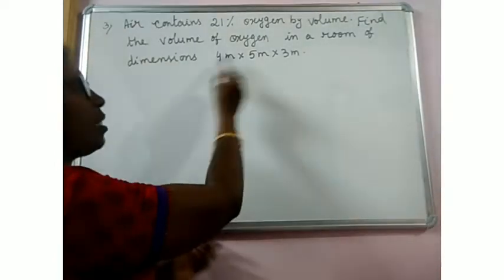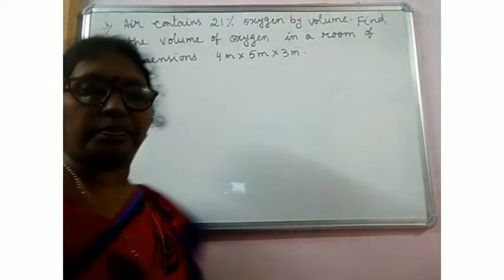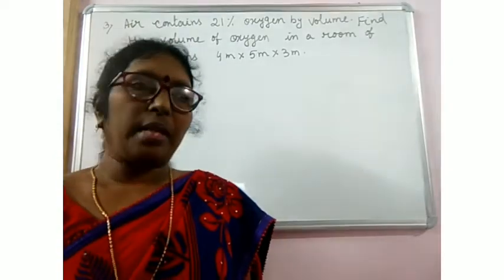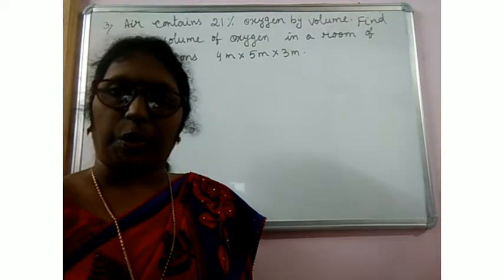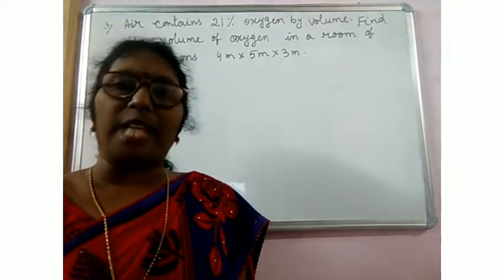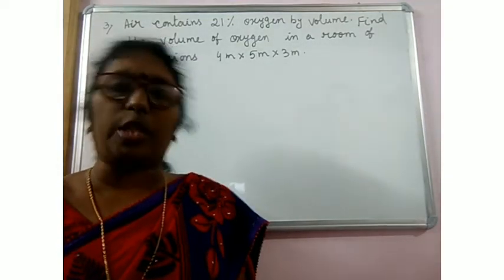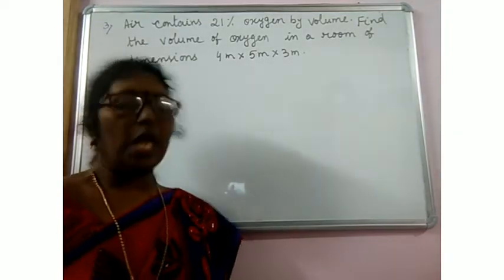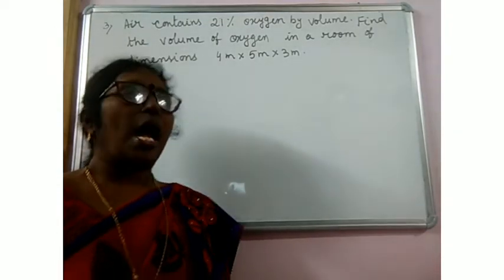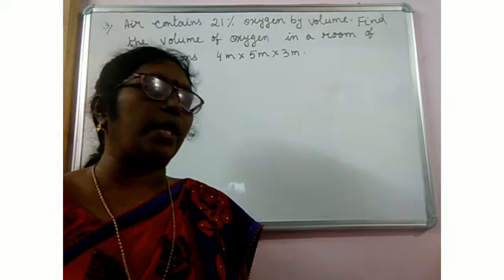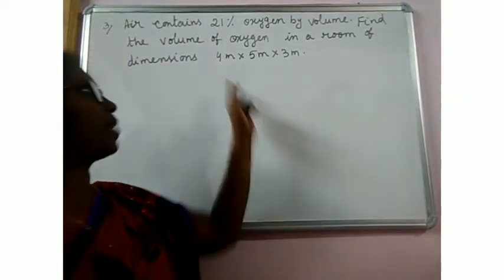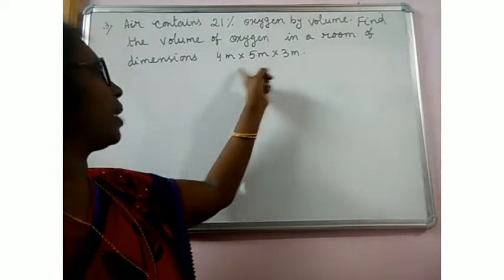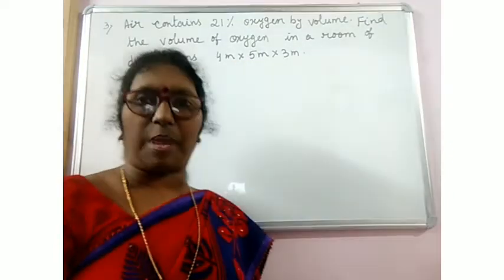That means length, breadth and height of the room. The volume of air present in the room is equal to the volume of the room. The room is like a cuboid, and volume is length into breadth into height. So volume of air present in the room is 4 meter into 5 meter into 3 meter.